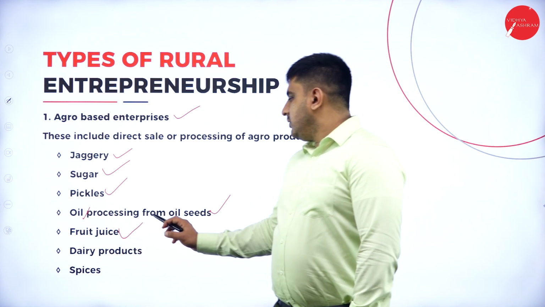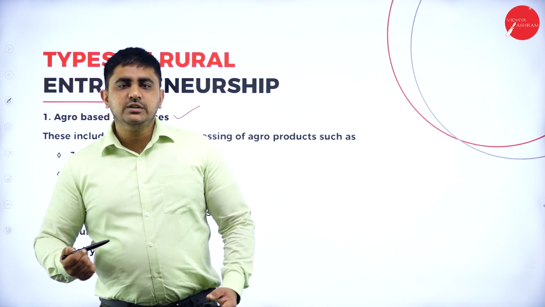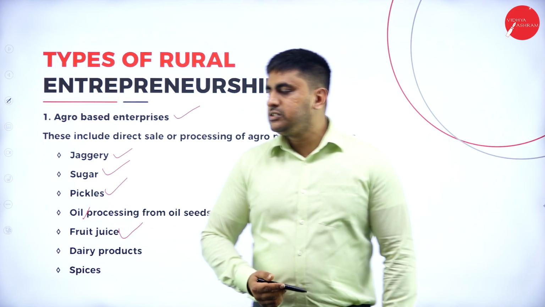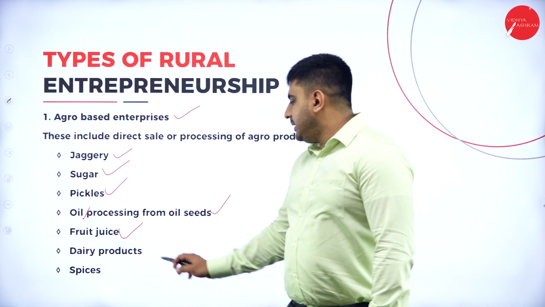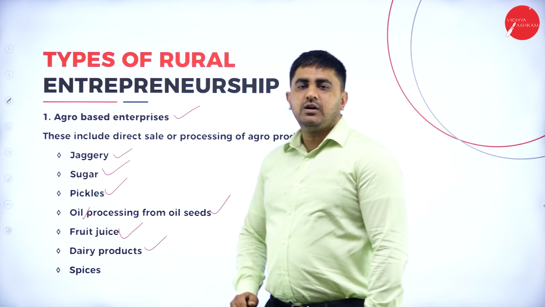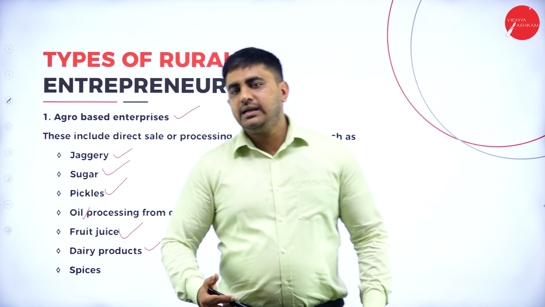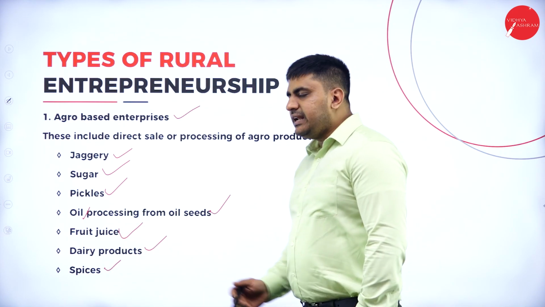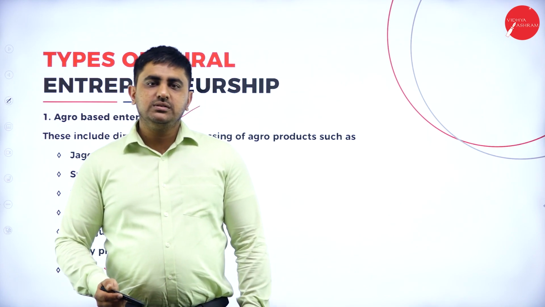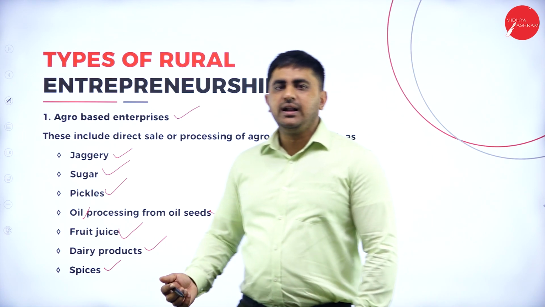Fruit juice. For example, you got huge trees of orange in your farm, or you grow pineapples or mangoes, you can start your own fruit juice brand. And dairy products, as I've already explained, like your cheese, ghee, butter, milkshakes, etc. Then your spices, that is your pepper or any other kind of spices you can make use of. So these are all rural based or agro based, that is based on agriculture.